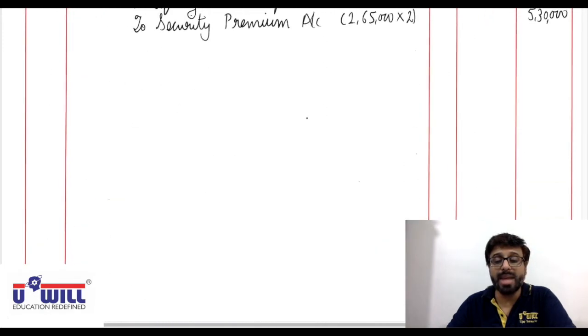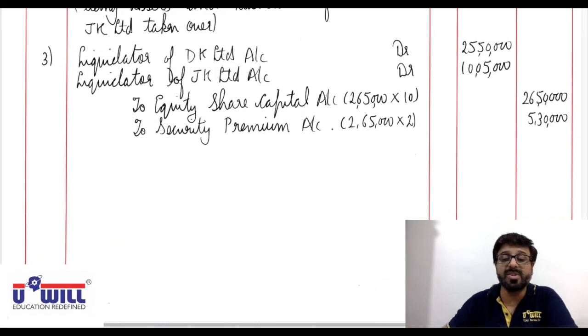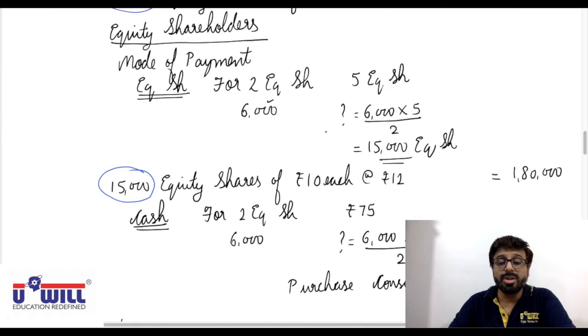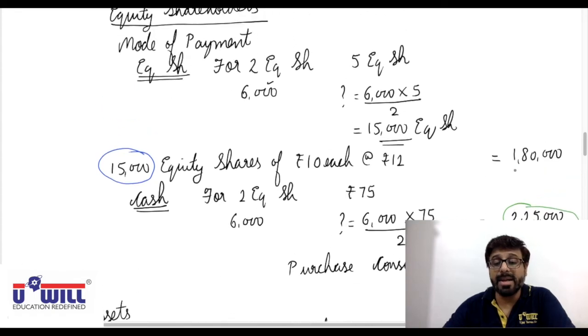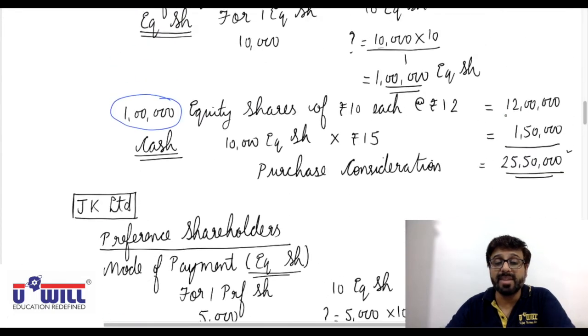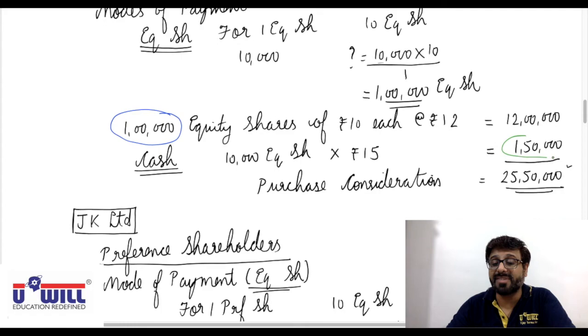So for the entire 2,65,000 equity shares, 2 rupees of premium goes to securities premium account, and to cash and bank account we can combine. Now how much is paid in cash to the equity shareholders? JK Limited is 2,25,000 and DK Limited is 1,50,000.